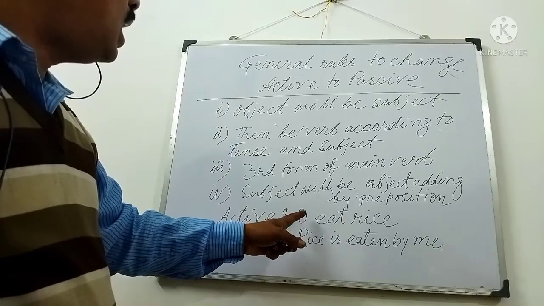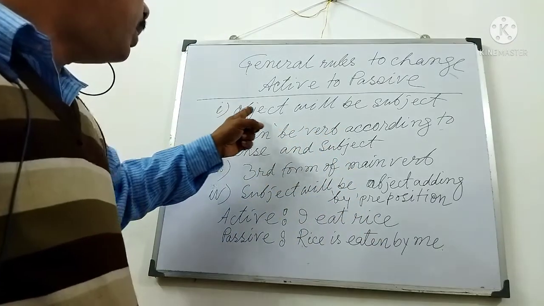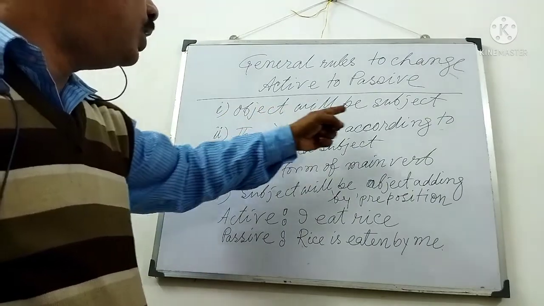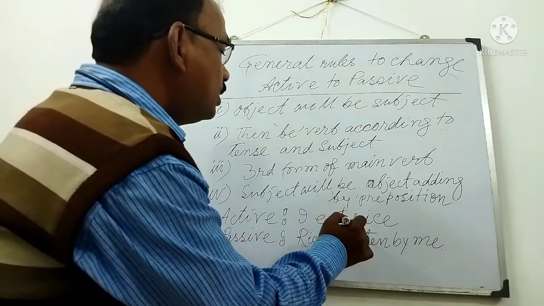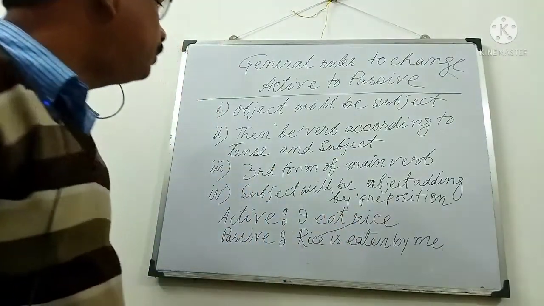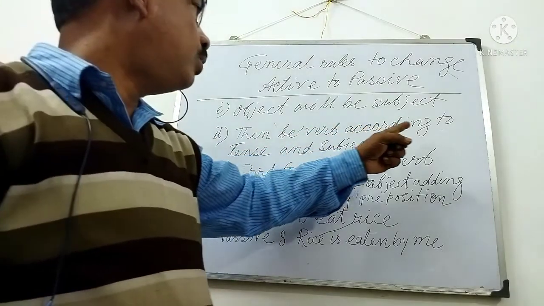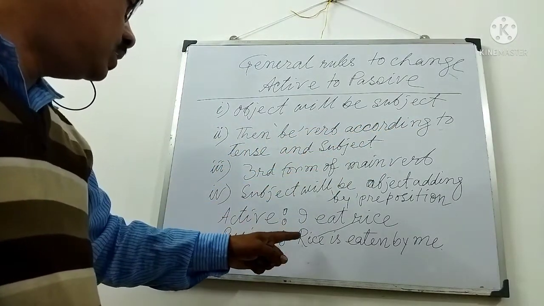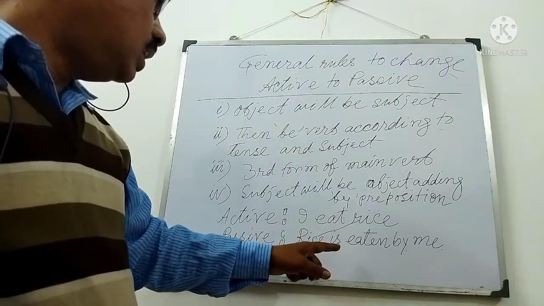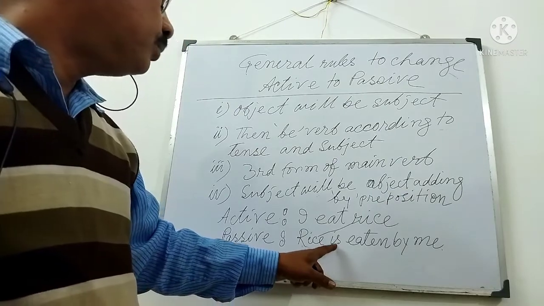I have written here an active sentence: I eat rice. First rule, what is there? The object will be the subject. So rice in passive voice changes into the subject. Second rule, then the be verb according to tense and subject. In present tense, the be verb is am, is, are. So after rice I have written is.